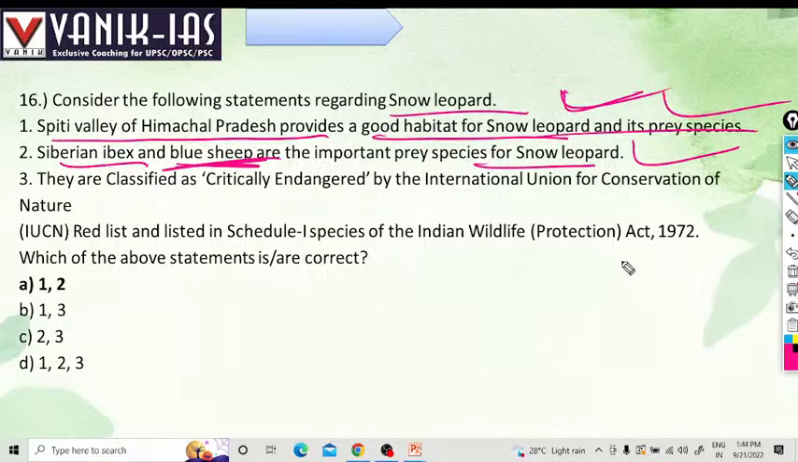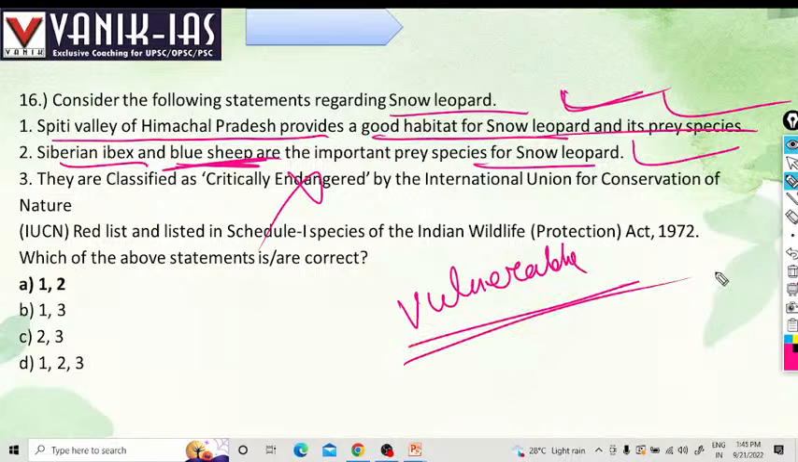It is classified as critically endangered by the IUCN Red List and listed in Schedule 1 of the Indian Wildlife Protection Act. This is not correct, it is not critically endangered, it is vulnerable. So options 1 and 2 are right.